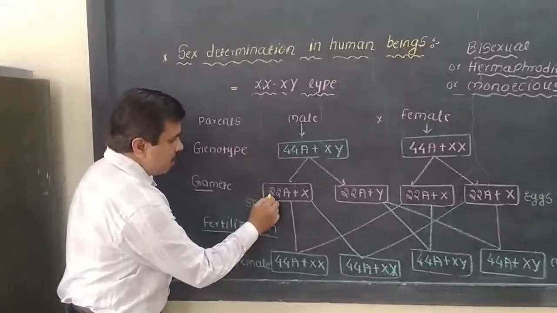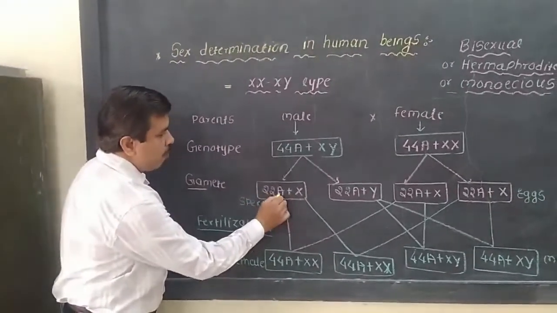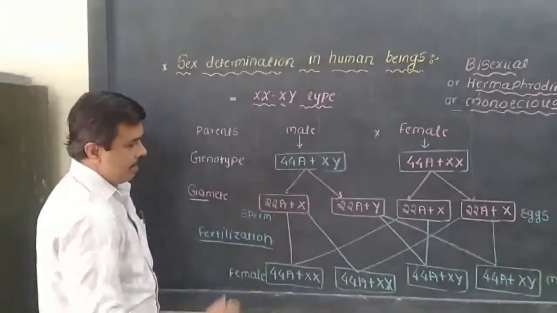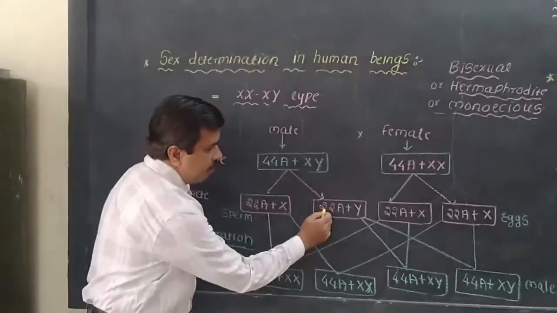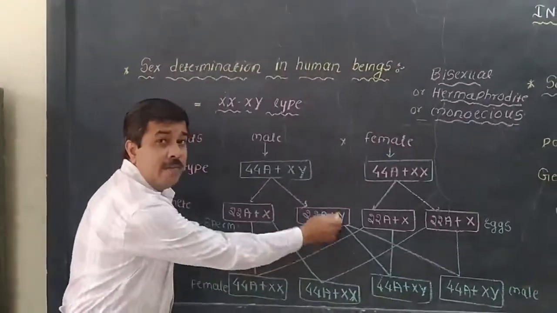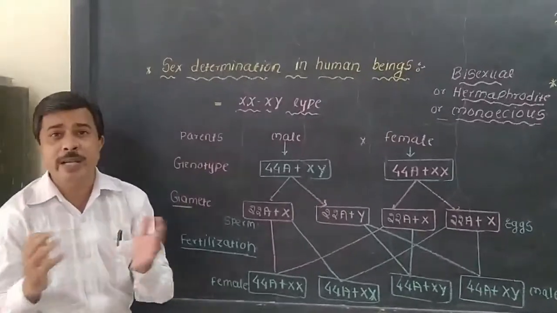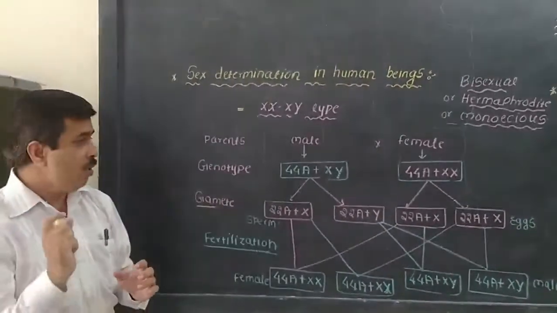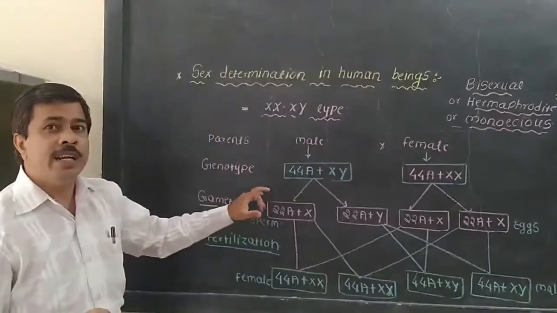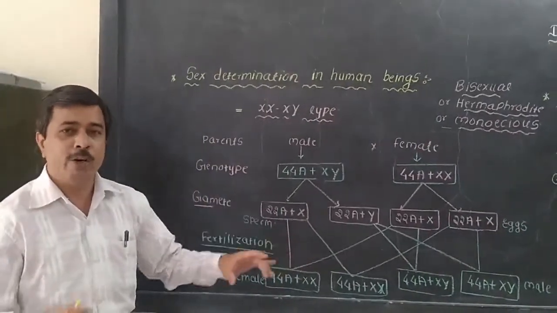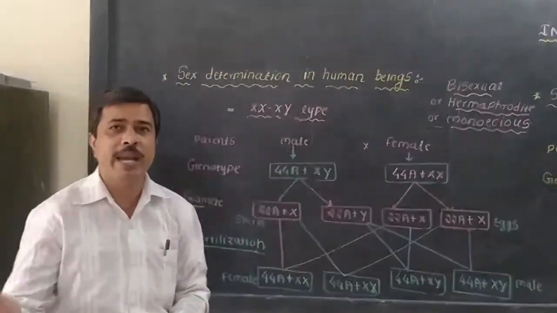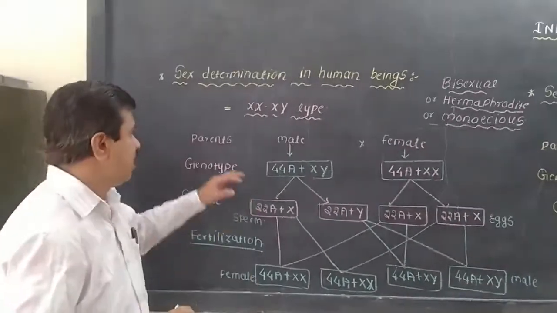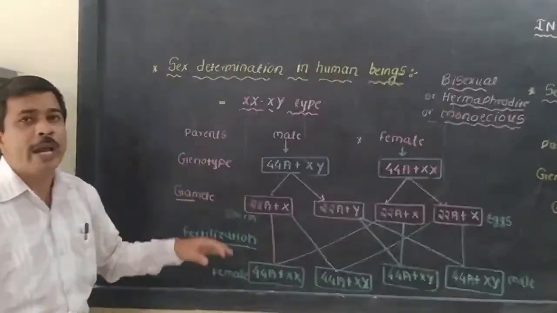One type of sperm contains 22 autosomes plus the X chromosome, and the other type contains 22 autosomes plus the Y chromosome. So two different types of sperms are produced here. Hetero means different: two different types of gametes are produced, hence the male is heterogametic.